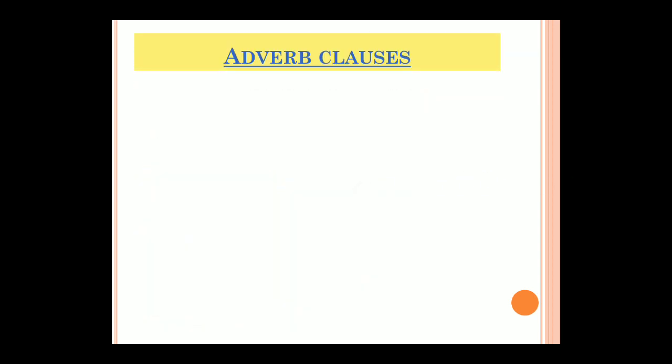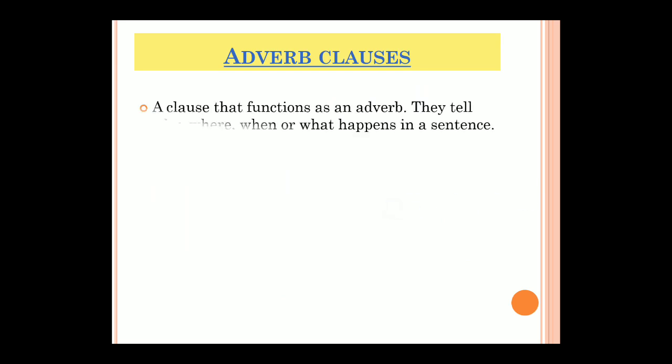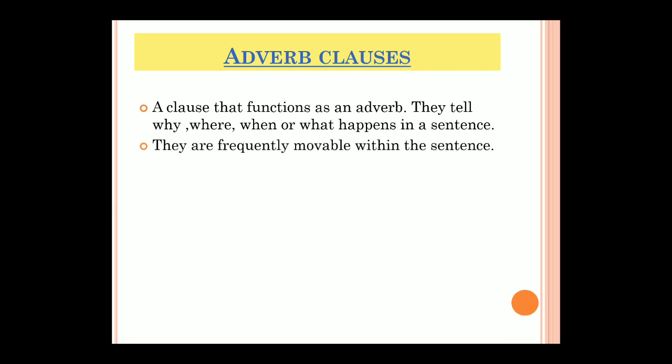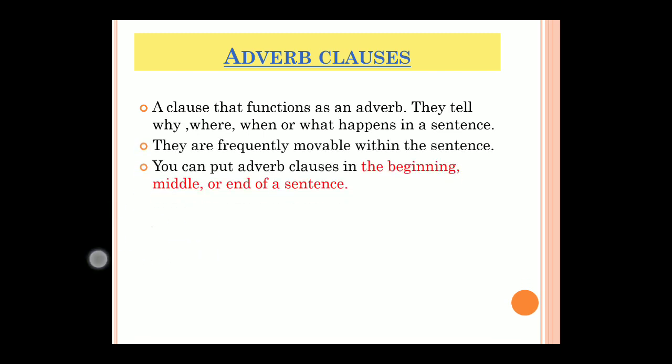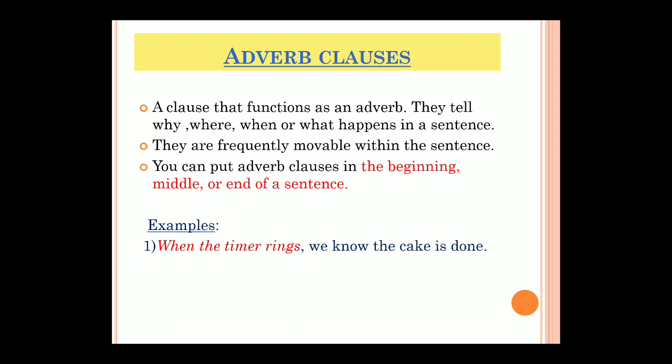Okay, now we come to the last clause, that is the adverb clause. This adverb clause has 9 categories. First, it is a clause that functions as an adverb. They tell why, where, when or what happens in a sentence. Adverb clauses are frequently movable within the sentence.